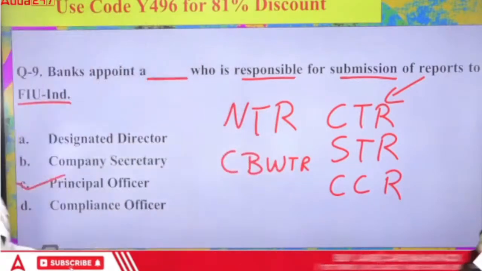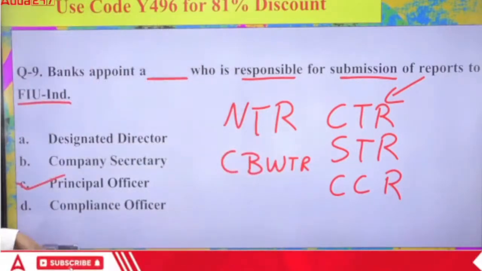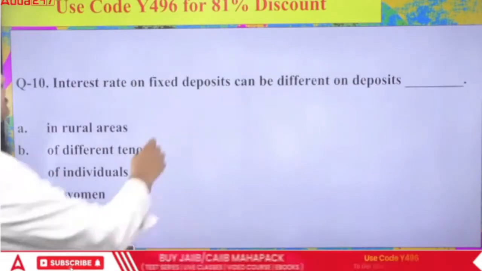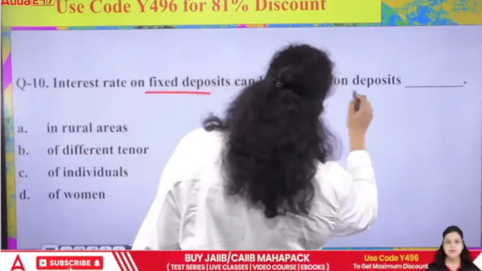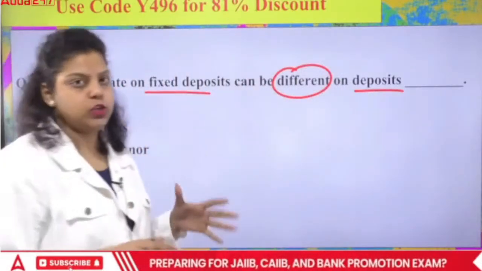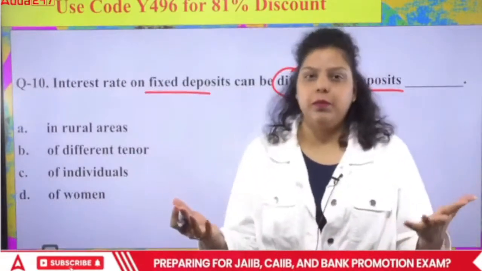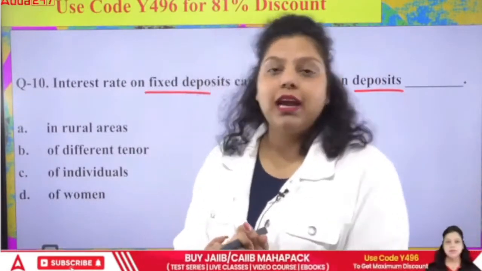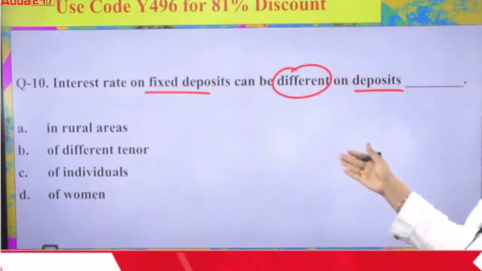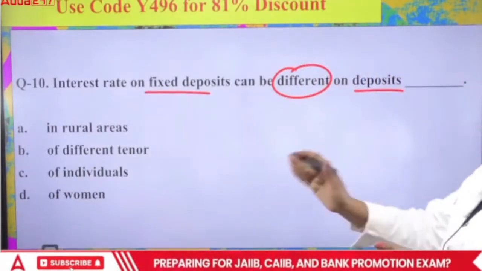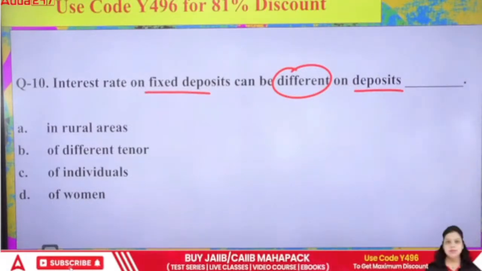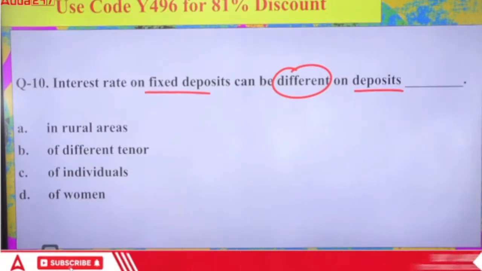Okay, next. Question 10. Interest rate on fixed deposit can be different on deposit dash. On what condition, or by which particular points, do banks decide the interest rate to be provided on a term deposit? First, in rural areas. Second, of different tenures. Third, of individuals. Fourth, of women.